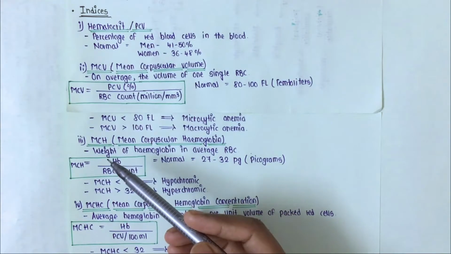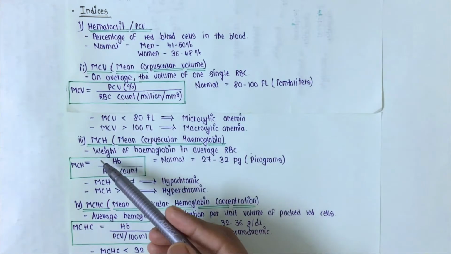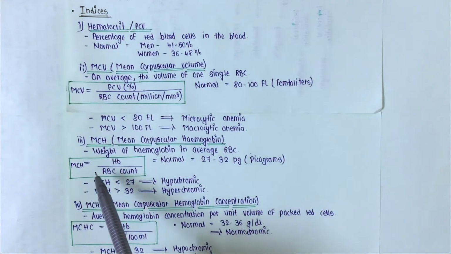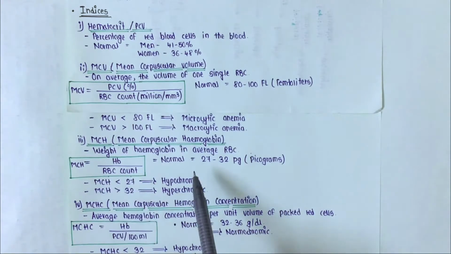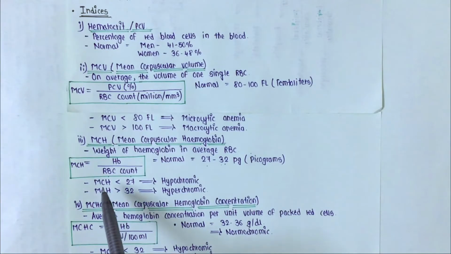Now the next index is MCH, mean corpuscular hemoglobin, that is the weight of hemoglobin in the average RBC. The formula of MCH is hemoglobin divided by RBC count. The normal value is 27 to 32 picograms, and when MCH is less than 27, it is called hypochromic, and when MCH is more than 32, it is called hyperchromic.